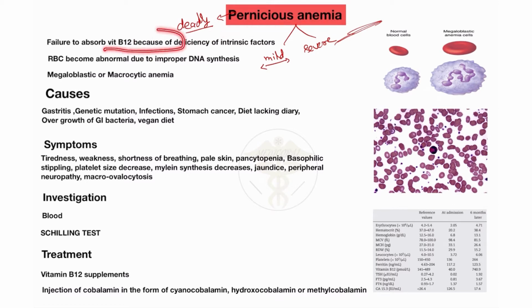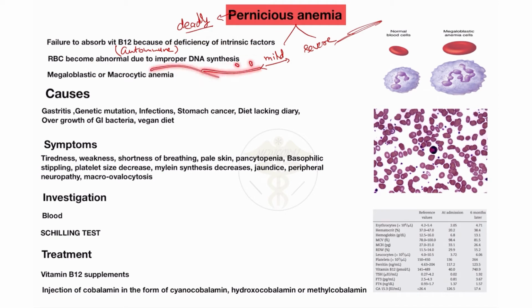It is failure to absorb vitamin B12 because of deficiency of intrinsic factor. You all know that intrinsic factor, Castle's intrinsic factor, is very important for absorption of vitamin B12. If it is deficient, then vitamin B12 is not absorbed in our body, so it causes pernicious anemia. It is also an autoimmune disease. So pernicious anemia is an autoimmune type of disease, and it causes the death of the patient when the condition is severe. RBCs become abnormal due to improper DNA synthesis, because improper DNA synthesis also causes pernicious anemia.